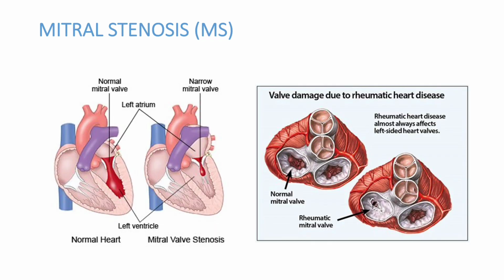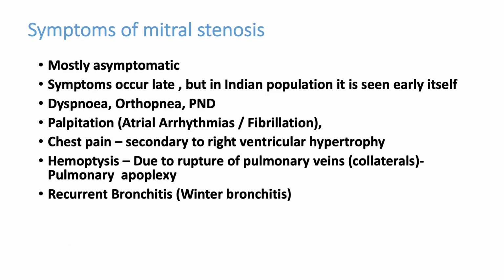Here you can see the mitral valve is stenosed; compare the normal heart and mitral stenosis. In mitral stenosis, except the left ventricle, all other chambers are involved. The left atrium is enlarged, the pressure goes back to the pulmonary circulation, then to the right ventricle. So all chambers except the left ventricle will be involved in mitral valve stenosis.